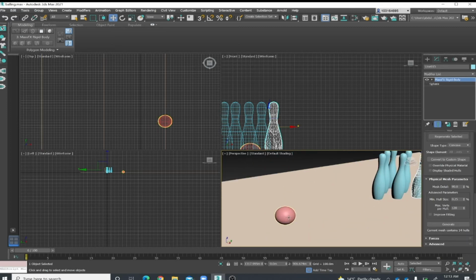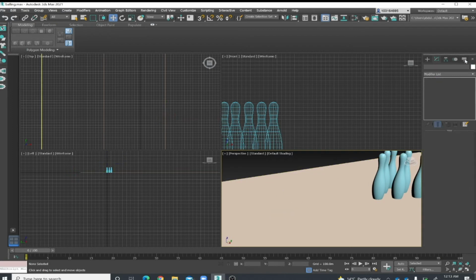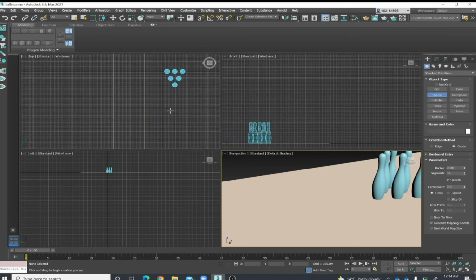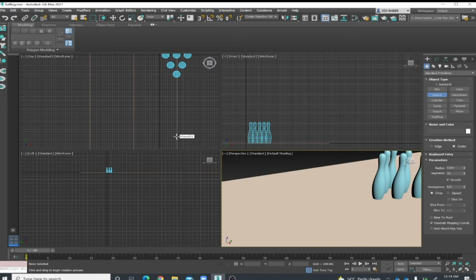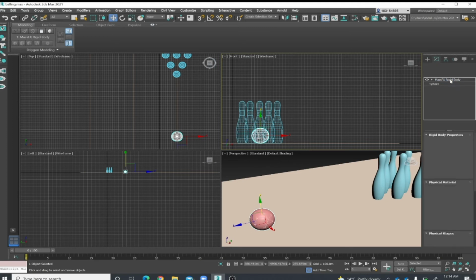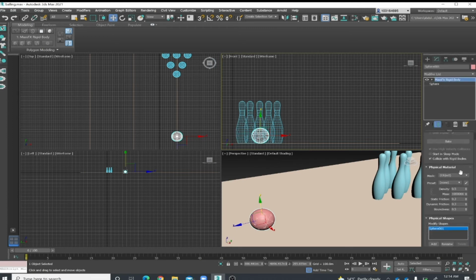And we will create a sphere, just like this. And we will move it up and click there and make it dynamic.